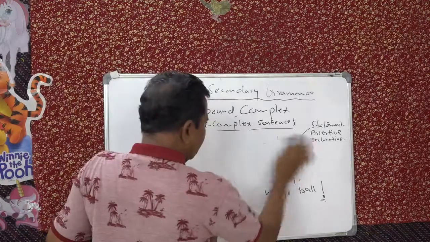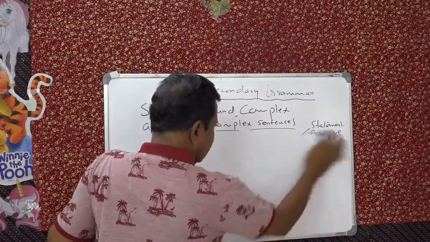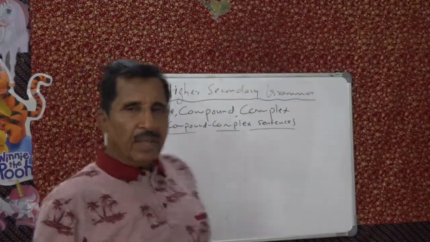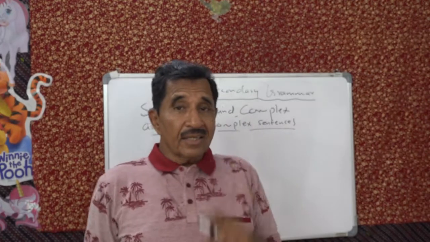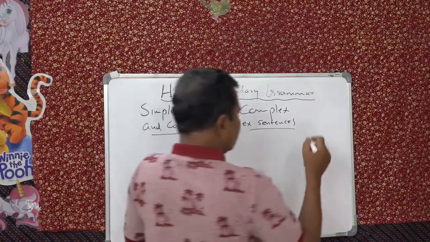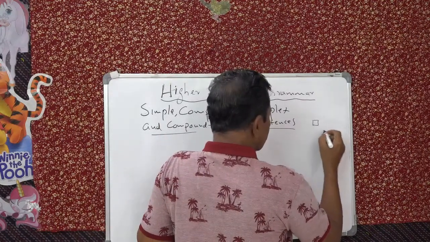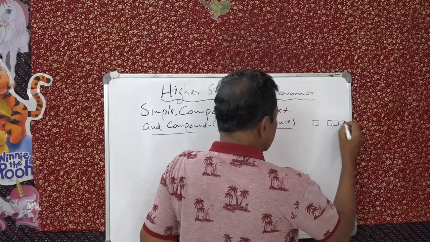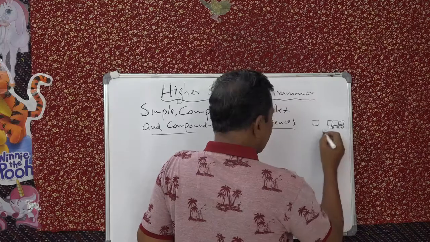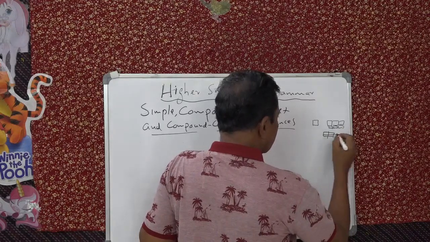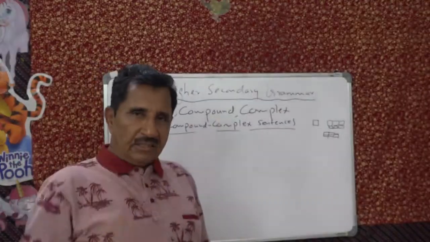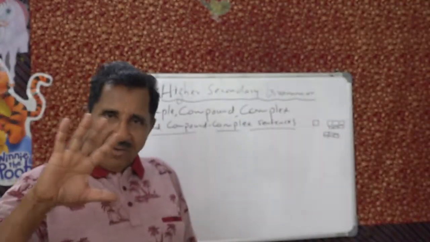Now, according to the structure of a sentence, you can have four kinds of sentences. This is according to the meaning, and what we have seen just now is meaning as well as the order of words. Now it has structure. For example, structure means you can see, this is one structure. Then this is another structure. This is again another structure. And this is another structure. This is what is meant by structure. So according to this structure, you can have four kinds of sentences.